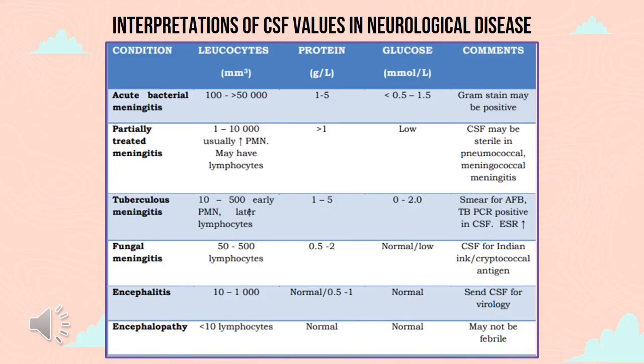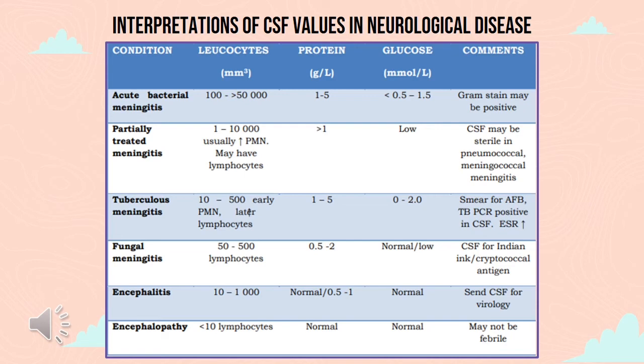On this slide, these are the features that you will get on lumbar puncture in terms of the cell count, protein, and glucose. For acute bacterial meningitis, the cell count will be high, around 100 to 50,000. Protein will be high as well, ranging from 1 to 5 gram per liter, and glucose will be low. In partially treated meningitis, the cell count will be high with predominantly polymorphonuclear cells. Protein will be high, which is more than 1, and glucose will be low.